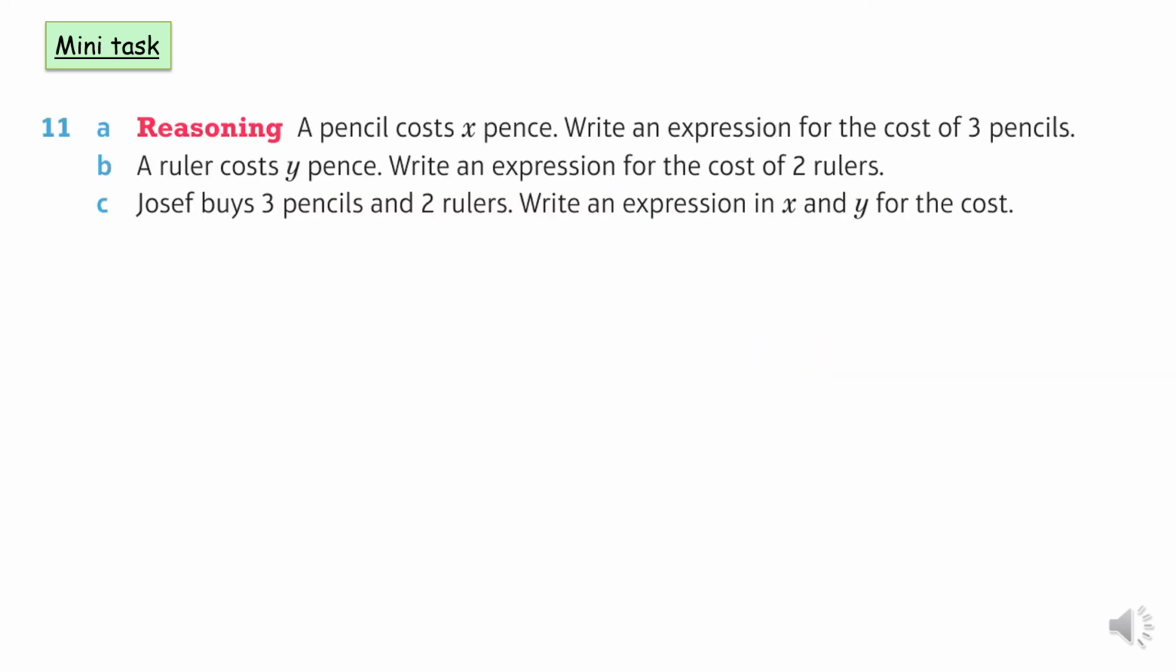Okay. Here is another question for you to try. It's got 3 sections. Section A, section B, section C. Pause the video, have a go. Once you are ready, play it again to check the answers. Okay, here are the answers. For part A, a pencil costs x pence. So the cost of 3 pencils would be 3x. For part B, rulers cost y pence. So the cost of 2 rulers would be 2y.